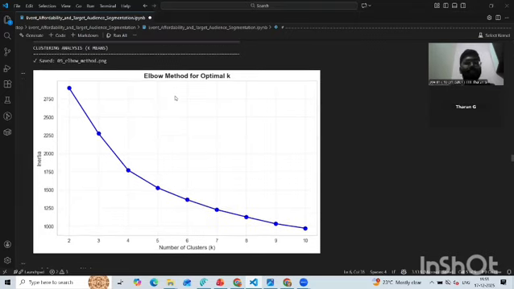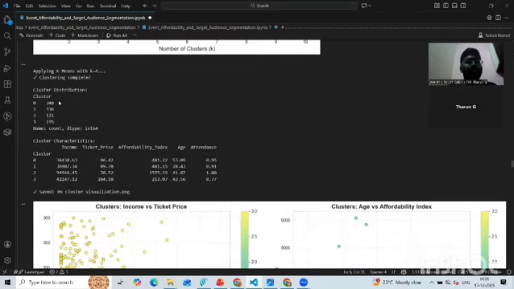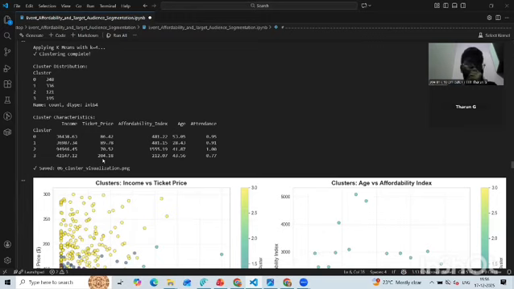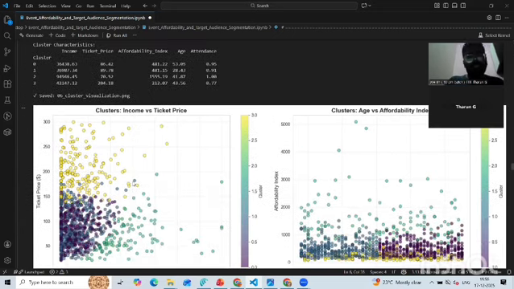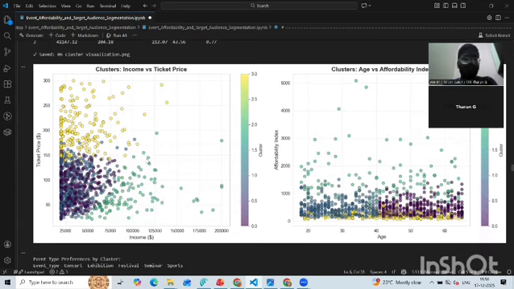As we said in the previous PPT presentation, we used the elbow method and got this clustering graph. By applying k-means, this is all the k-means result we got for this segmentation and clustering, and we got the prediction of how many people can afford the event. This is the cluster output.